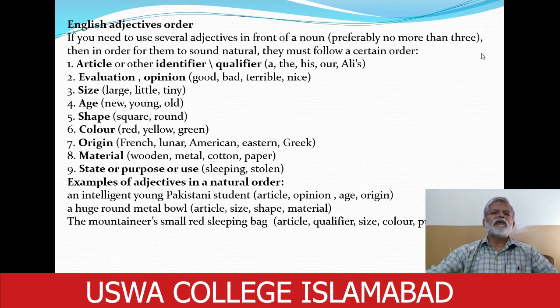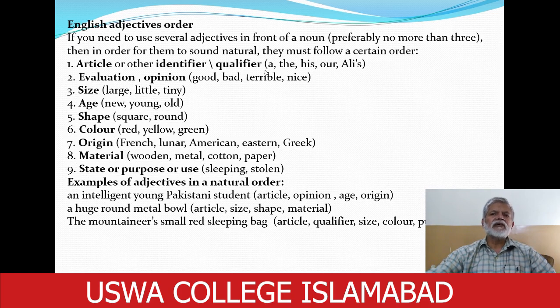So when you have 2, 3, 4 adjectives to be used before a noun, in order for them to sound natural, they must follow this order. First of all, if there is an article or other identifier or qualifier, like the, a, an, which are called articles.